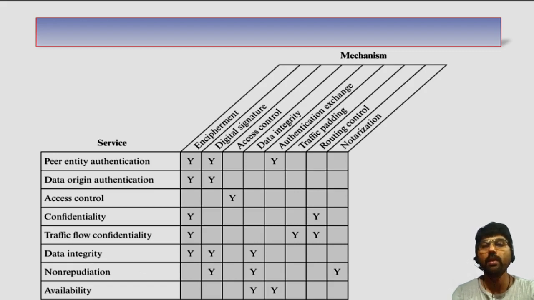Now this table gives you a brief idea of which mechanism I can use to achieve which service.